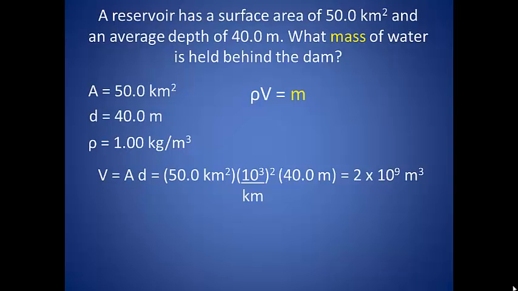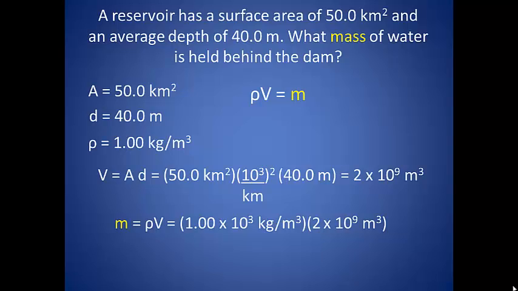Since there are 10^3 meters in 1 kilometer, all we have to do is square that and multiply that by our 50 kilometers squared. So we end up with a volume of 2 times 10^9 meters cubed. The density of water is a value we can look up, and we find that it is 1.00 times 10^3 kilograms per cubic meter. So all we have to do then is take our density times our volume, and we end up with a mass of 2 times 10^12 kilograms of water in our reservoir.